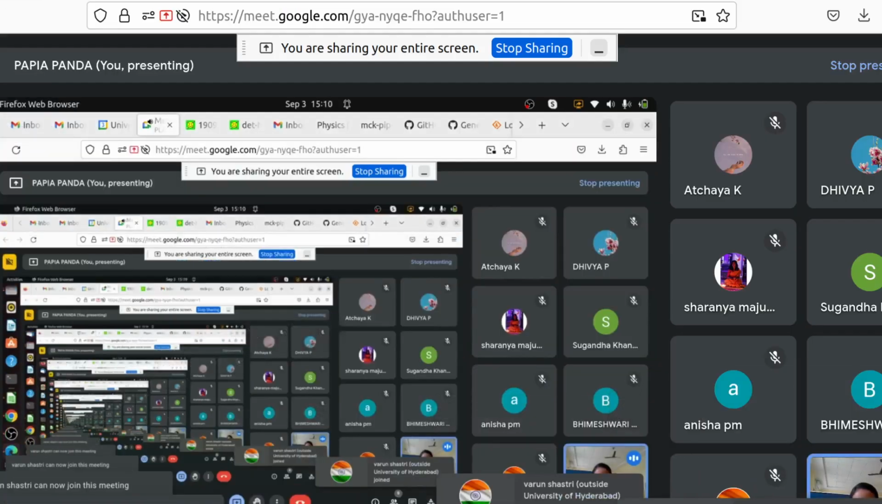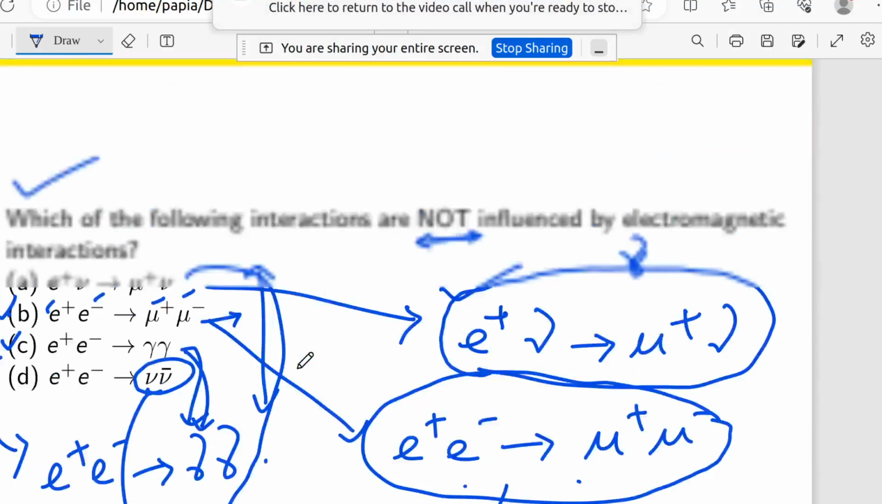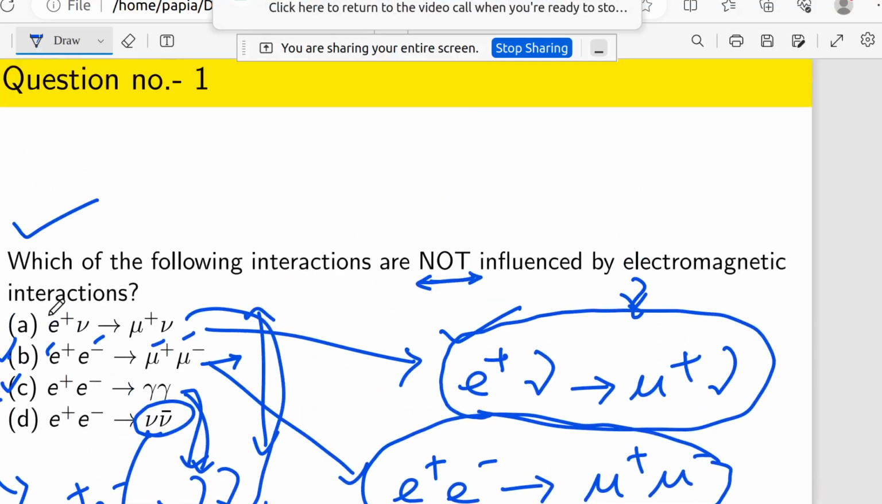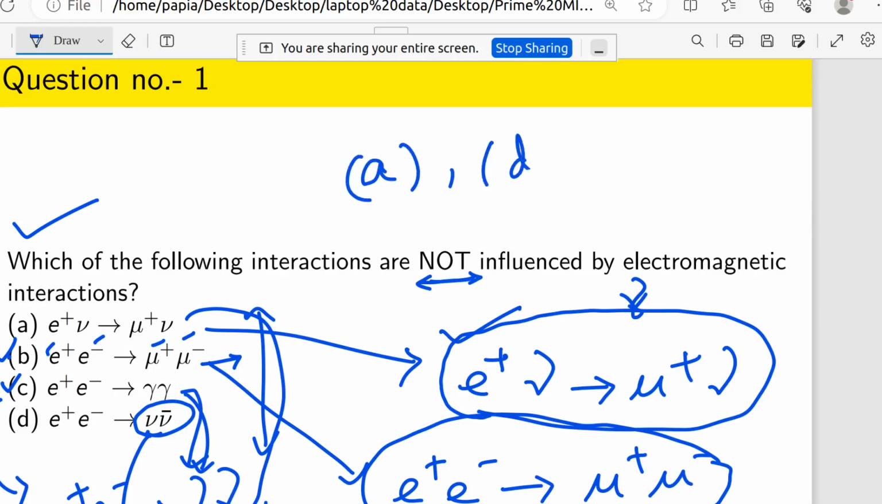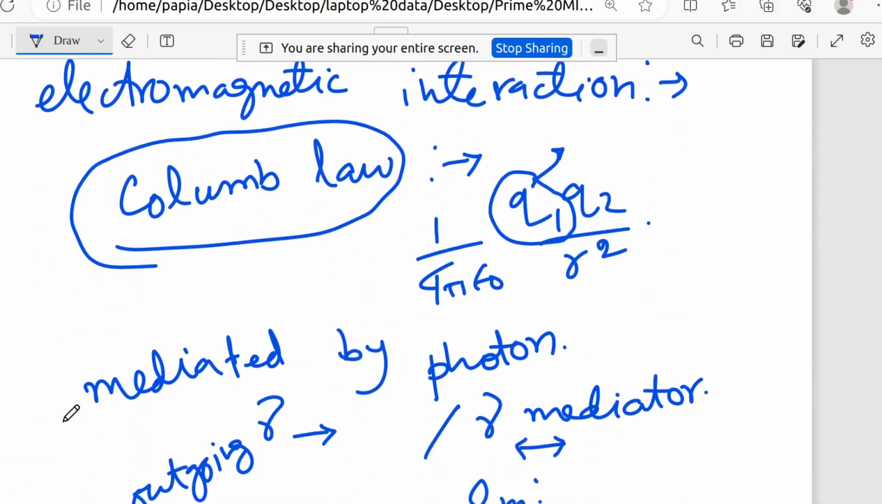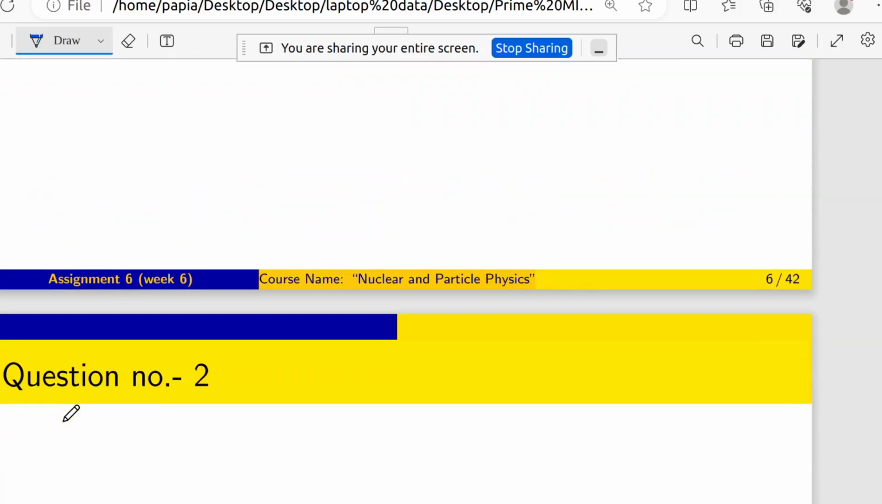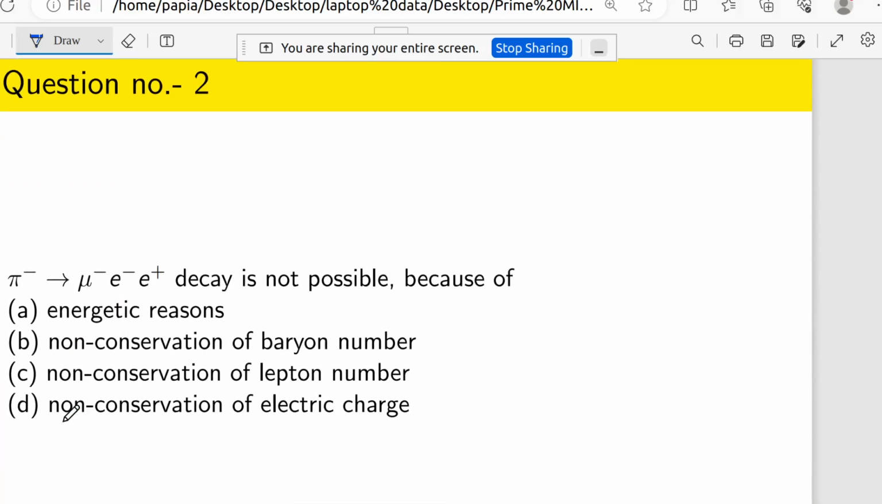So now coming to the second question. From that first question we have that option A and option D are not electromagnetic interactions. Okay. Now coming to the second question. In that second question they are asking: pi minus going to mu minus plus e minus plus e plus. This type of nuclear interaction is there.